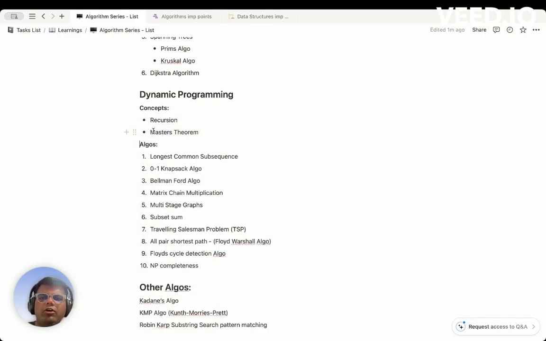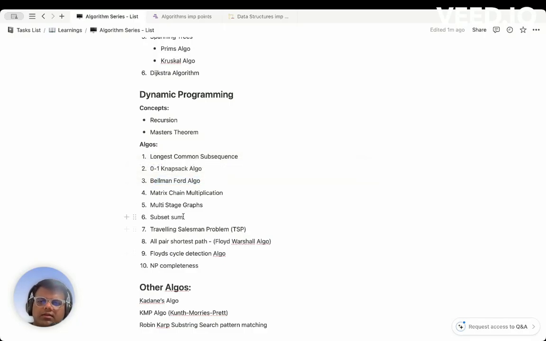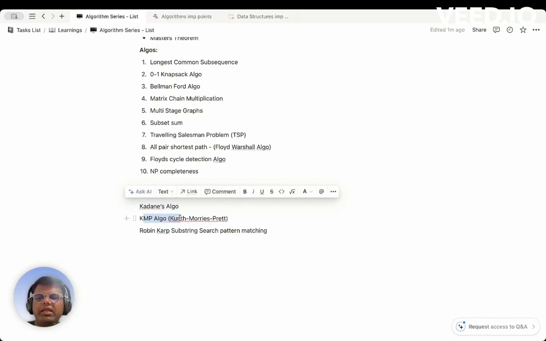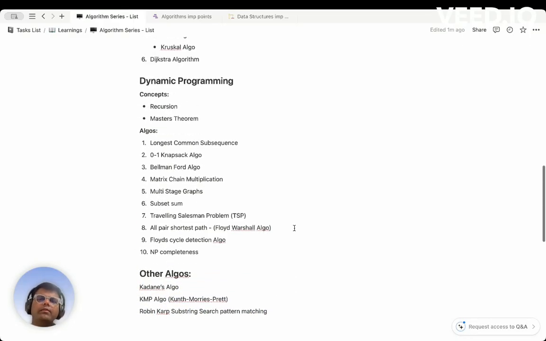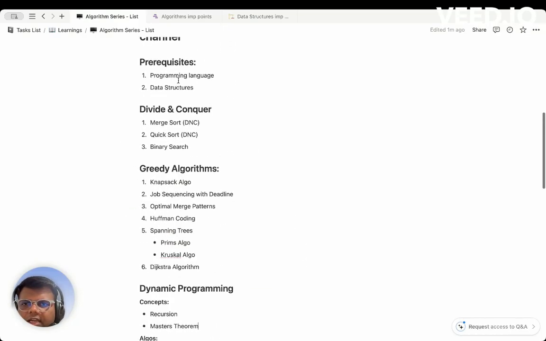Then, in order to find the time complexity of recursion, we will be using the Master's theorem. When it comes to the algorithms, we will see longest common subsequence, knapsack, Bellman-Ford, and all the other things. These are the algorithms that we'll be covering. Apart from this, we have a few other algorithms like Kadane's algorithm, the KMP algorithm, Knuth-Morris-Pratt, and then the Rabin-Karp algorithm. We will also be covering these. Overall, we have about 20 algorithms or so.